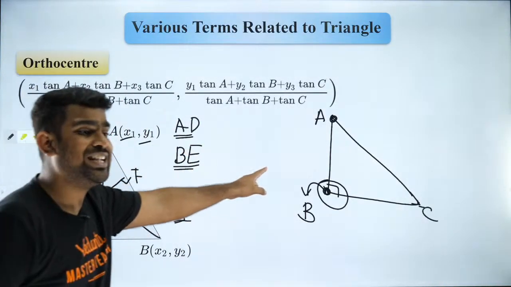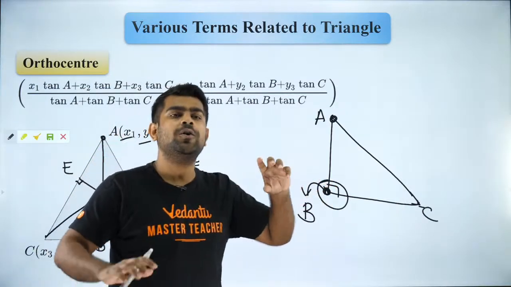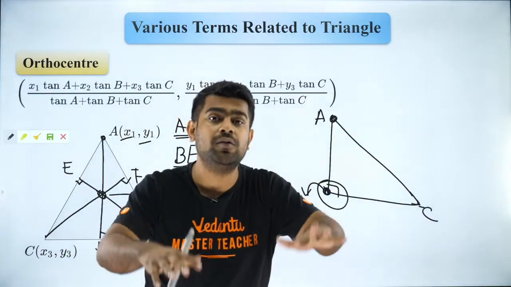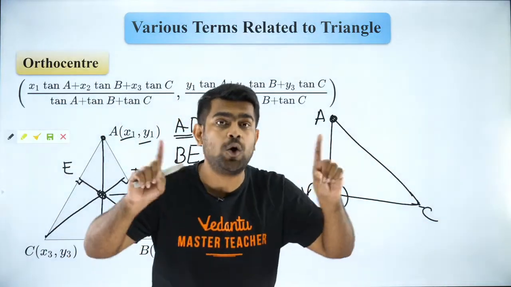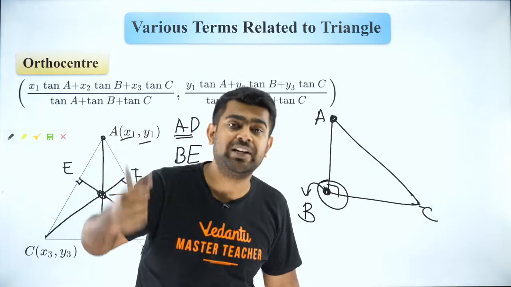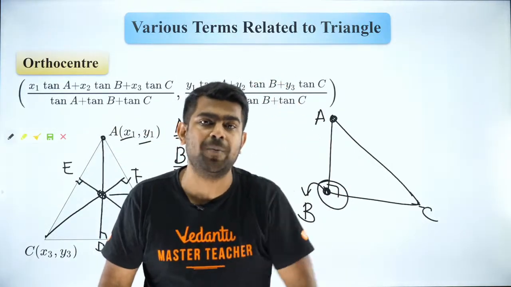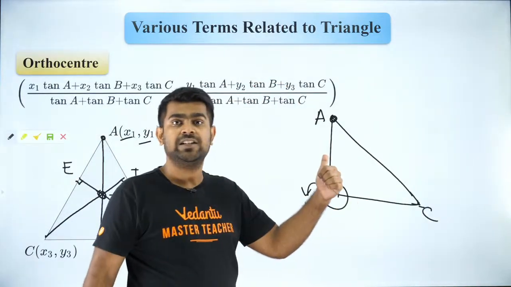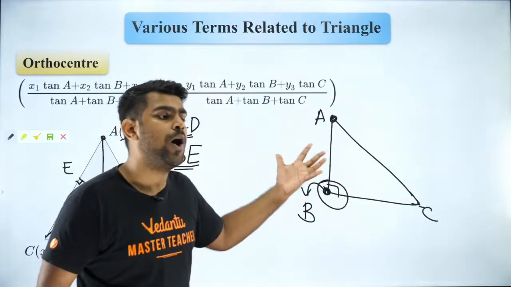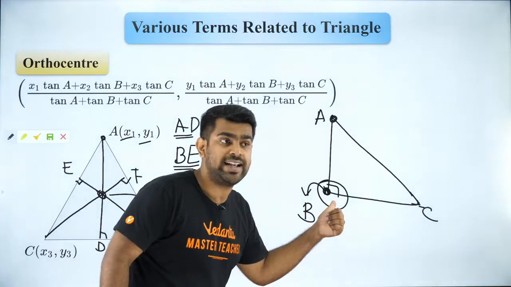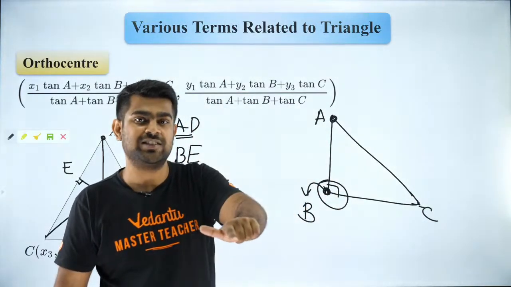So this they commonly ask in JEE Mains. Nobody actually wants you to use this big formula and then find the orthocenter. No. They are more interested in properties, whether you are aware of this beautiful shortcut for a right angle triangle, that the orthocenter is nothing but the right angled vertex. That is what JEE Mains tests.